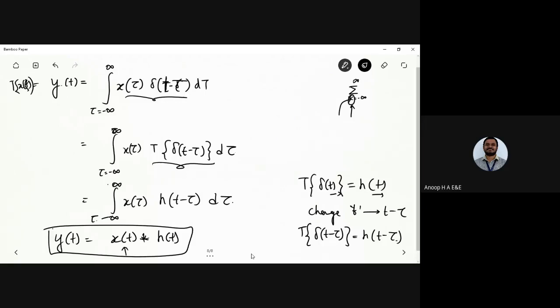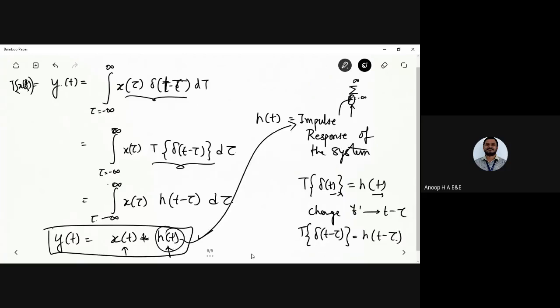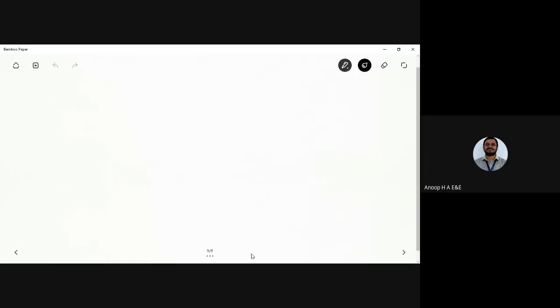Once I have x of t as the continuous time signal and h of t being the impulse response of the system, y of t is given as x of t convolved with h of t.